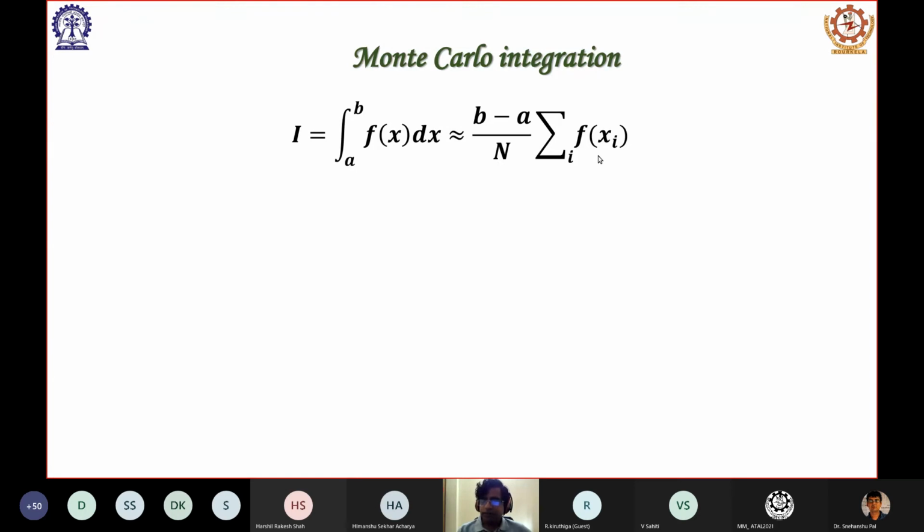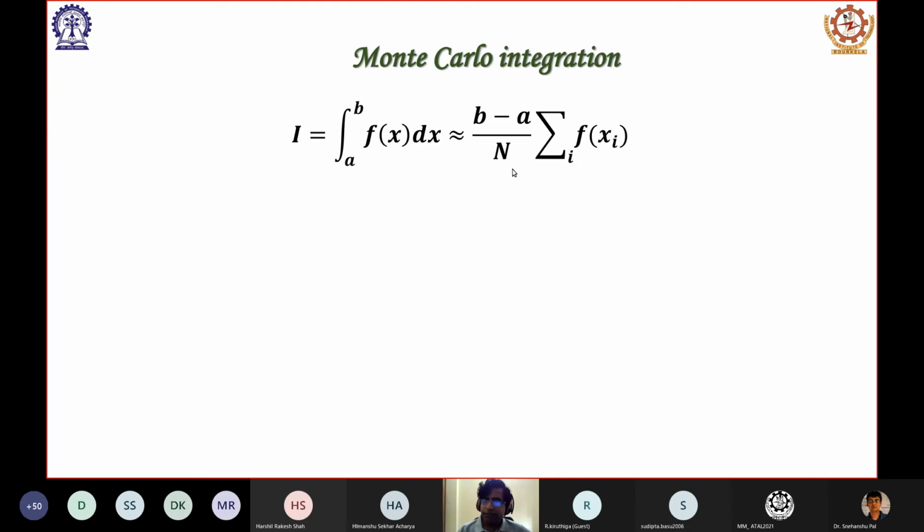In each of those n sub-intervals, we take the midpoint, I call it xi, and then I evaluate the function at that midpoint value, f of xi. We do it for each sub-interval between a and b, add all of them, summation over all of this, and finally we multiply by (b minus a) by n, which is basically the size of a particular interval.